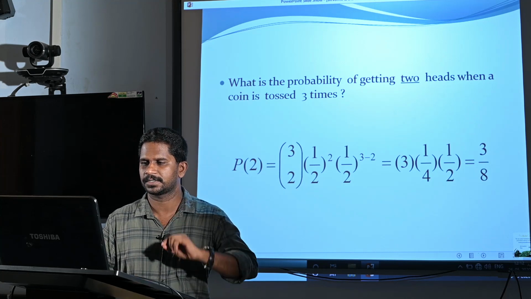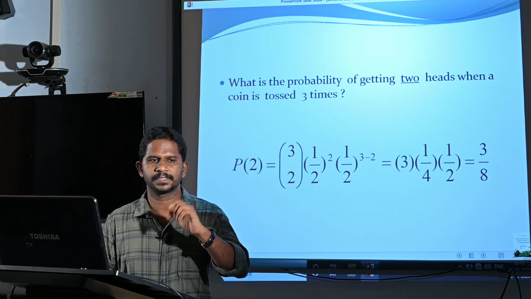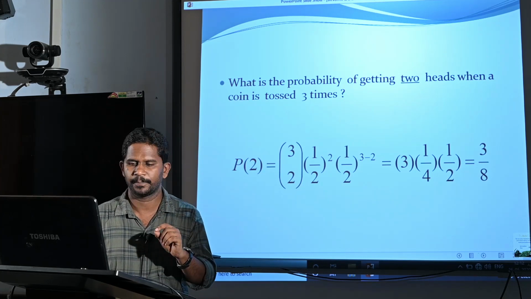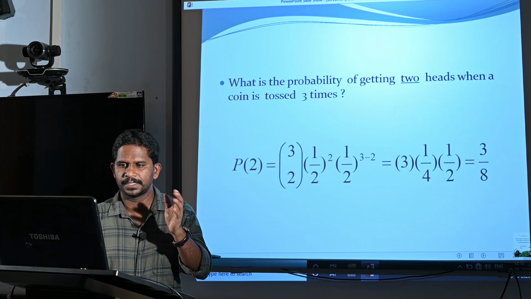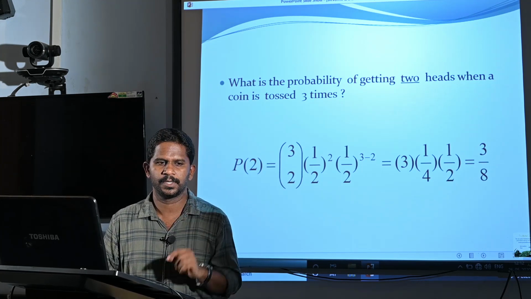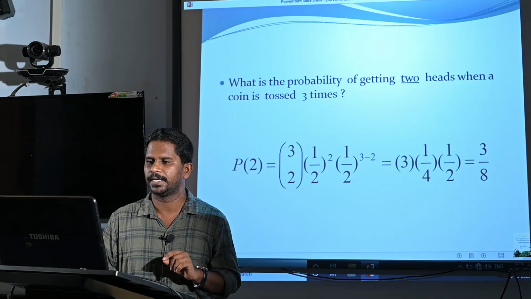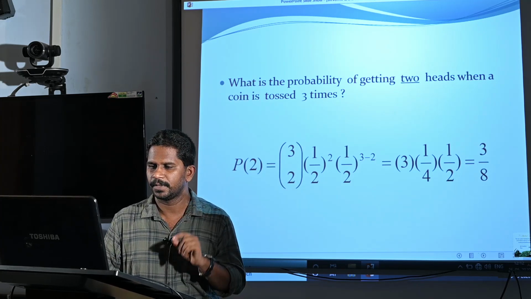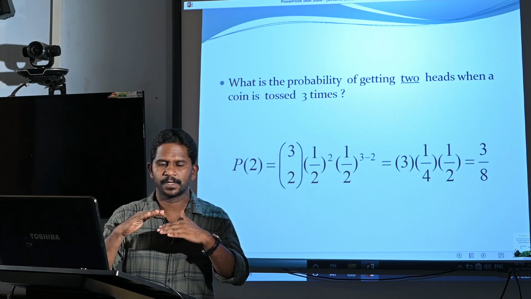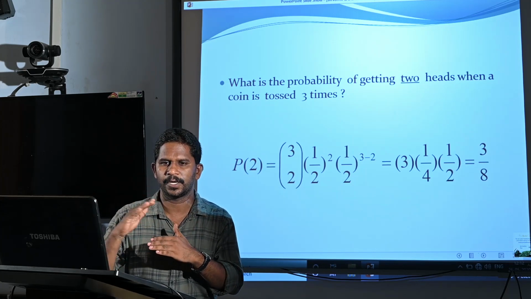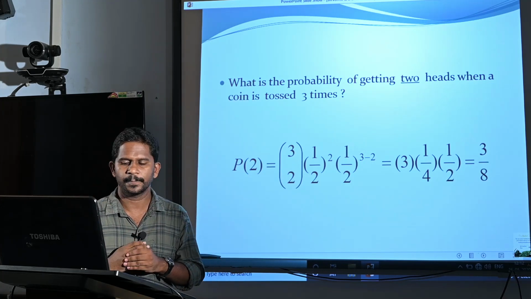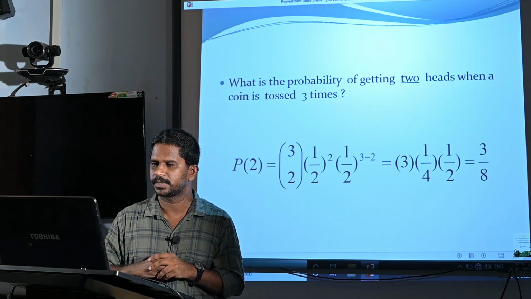Here head is our success and tail is our failure, so the probability of success means the probability of head. Since the coin is unbiased, the probability of head is 1 by 2, which is the same as the probability of tail. So, p equal to 1 by 2, n equal to 3, and this experiment satisfies the 4 conditions for a binomial distribution. Therefore, we can answer this question using binomial distribution.